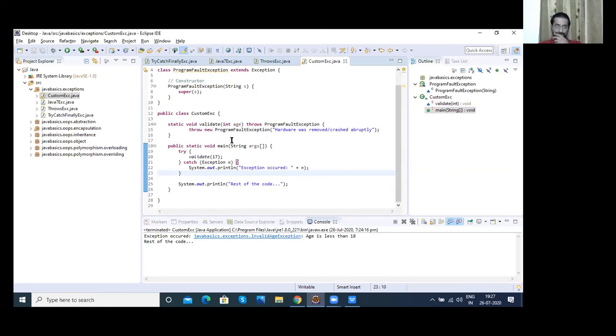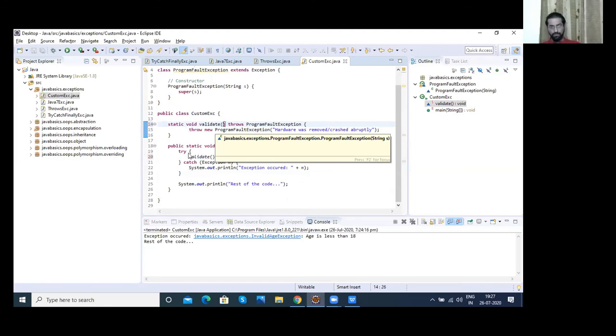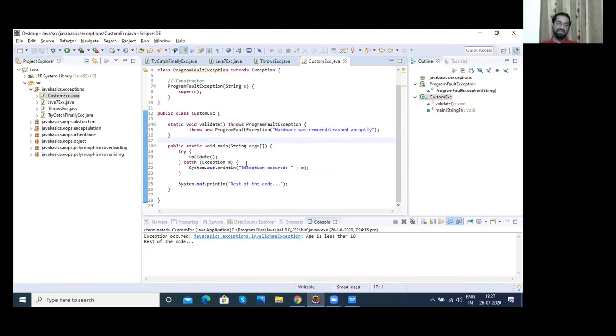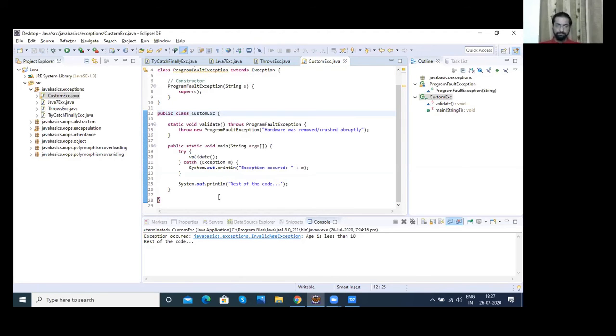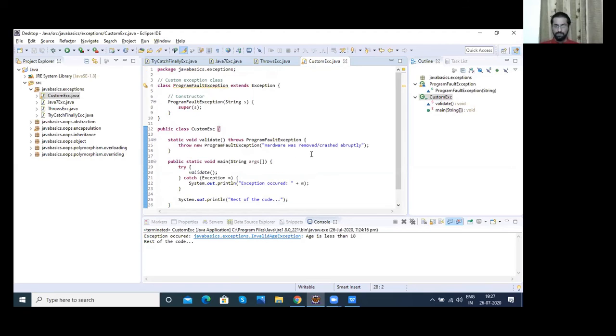So I think now you can understand what's the difference between an if-else condition and an exception, right? An if-else condition cannot handle this kind of issue.